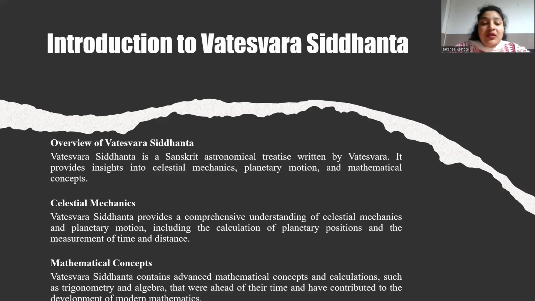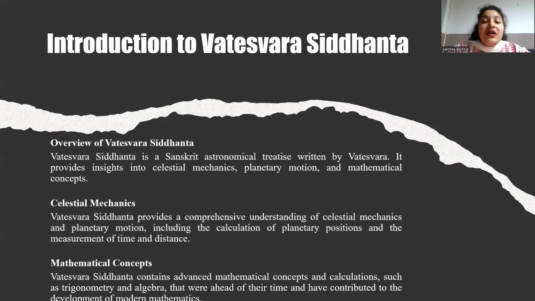Gravity. Although the concept of gravity was not fully understood in ancient times, Vateshwar Siddhanta discussed the attractive forces between celestial bodies and their effects on their motion. Perturbations. Perturbations are the explanations of how the motion of celestial bodies is affected by the gravitational pull of other bodies, including planets and stars.